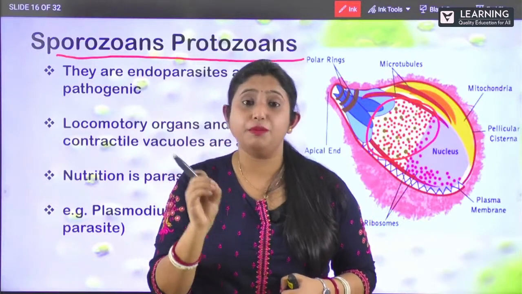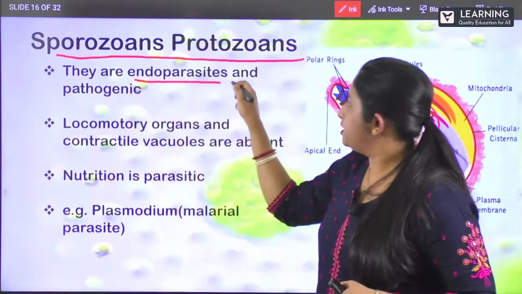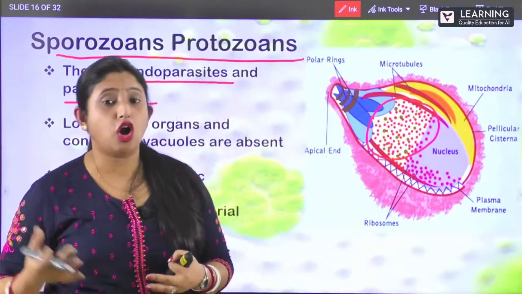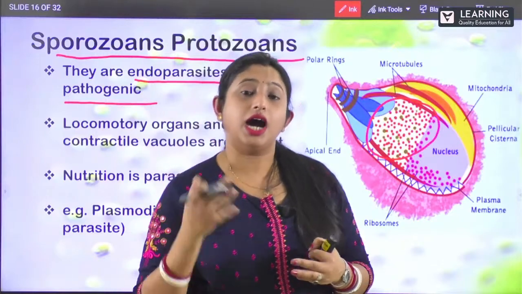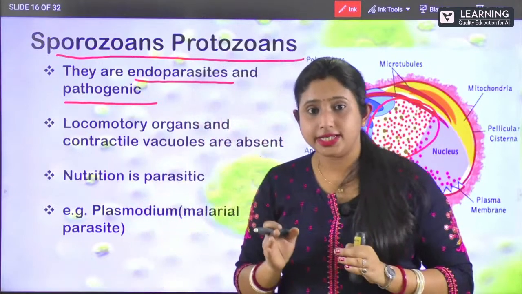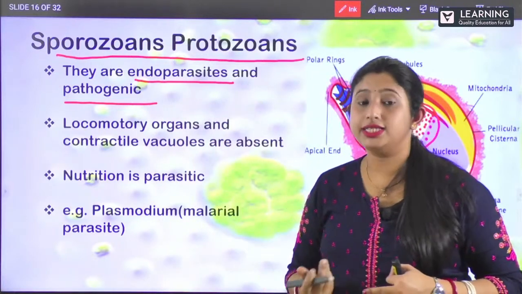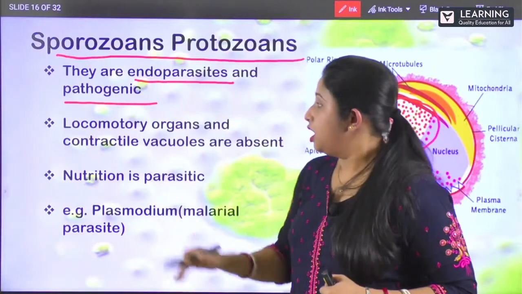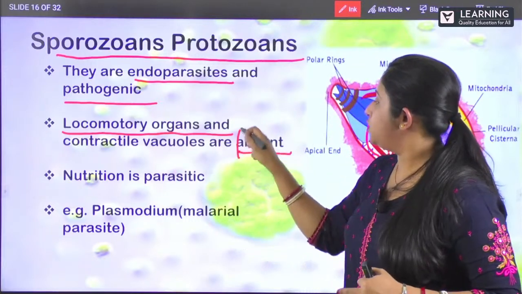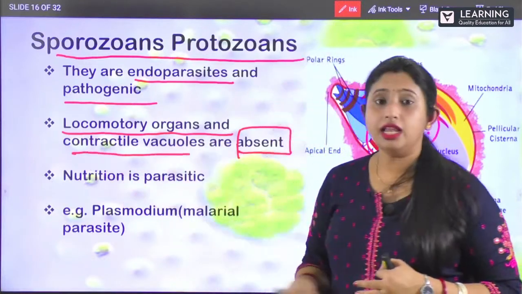They follow a parasitic mode of nutrition. They are endoparasites and pathogenic. As I'm saying, they form spores and they are toxic. They infect other living organisms and follow a parasitic mode of nutrition. They are endoparasites, they live inside the body. Clear? Locomotory organs are absent. They do not have locomotory organs and also no contractile vacuoles.